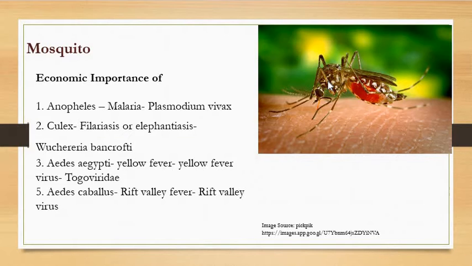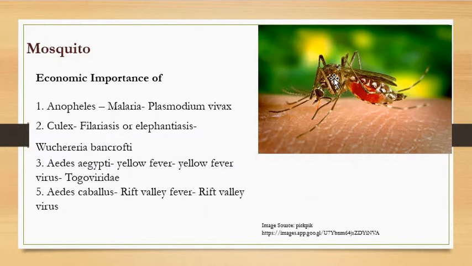As it belongs to class Insecta, order Diptera, what is the characteristic feature of order Diptera that we studied in the previous lecture on the economic importance of housefly? Yes, it is related to wings. It shows the presence of a single pair of wings.